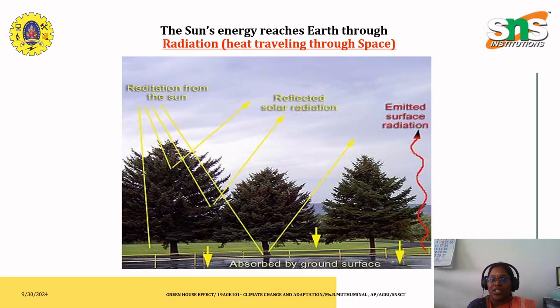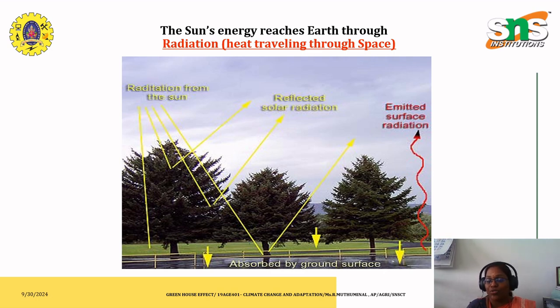The sun's energy initially reaches the earth through radiation, and from the radiation of the sun it gets reflected as solar radiation, which travels throughout space. Some gets reflected, and some of the radiation from the sun gets absorbed by the ground surface, and some gets emitted as surface radiation.